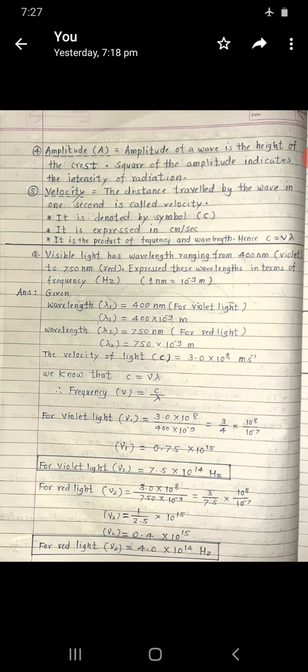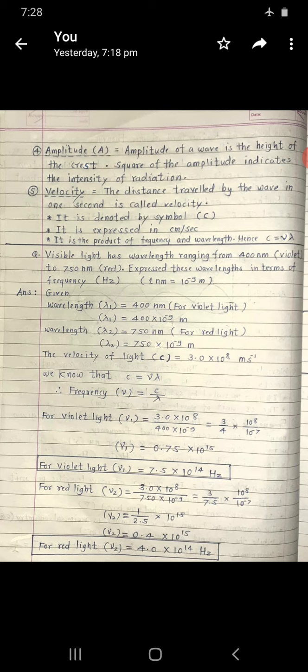Amplitude of a wave is the height of the crest, and the square of the amplitude indicates the intensity of radiation. Sorry, not density, intensity, that was my mistake. Once again, the square of the amplitude indicates the intensity of radiation.